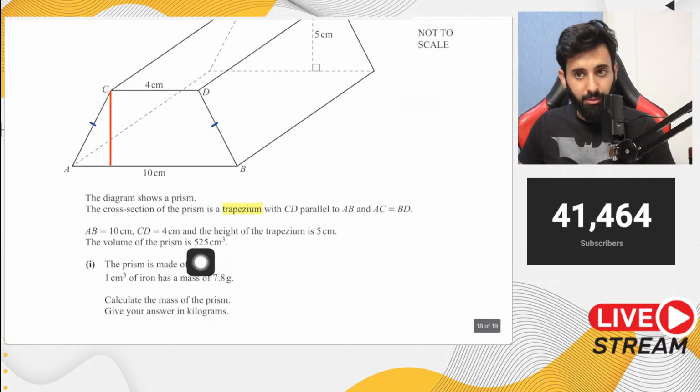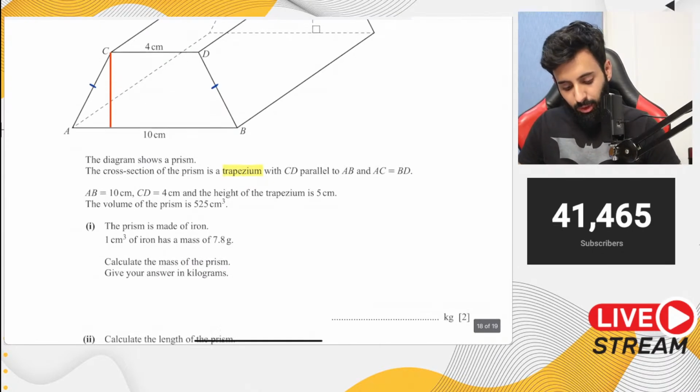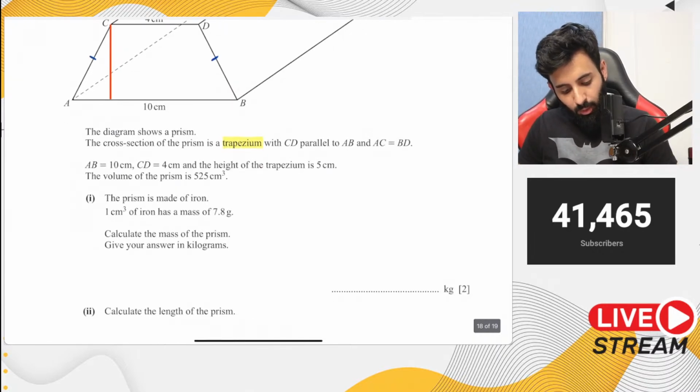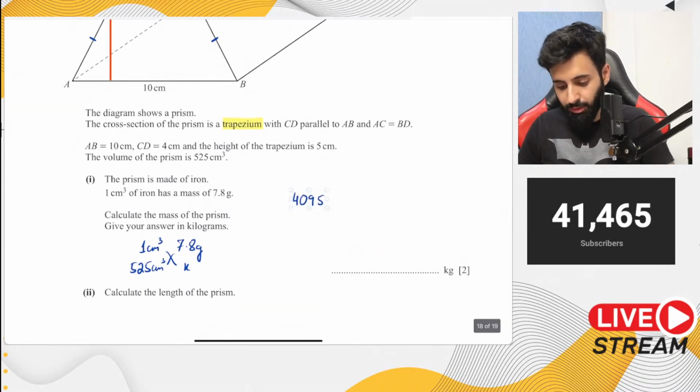The volume of the prism is 525 centimeter cube. The prism is made of iron. 1 centimeter cube of iron has a mass of 7.8 grams. Calculate the mass of the prism. Give your answer in kilograms. Now, as you can see, 1 centimeter cube has a mass of 7.8 grams. This prism has a volume of 525 centimeter cube. What will be its mass? We don't know. Just cross multiply 525 into 7.8, and you have 4095. Except, I just realized, I almost fell for that trap. 4095 is in grams. I need to divide by 1000. So that gives me 4.095. So there you go.